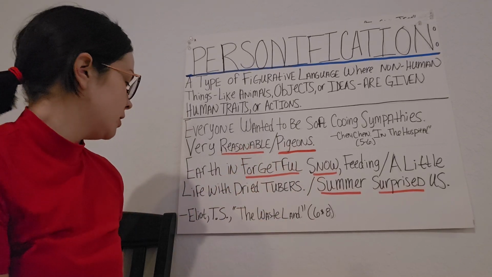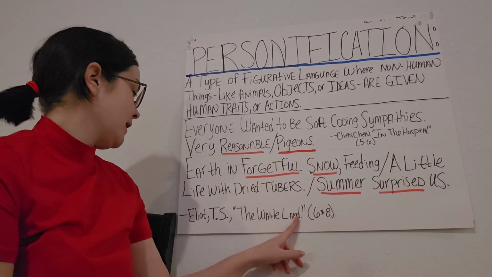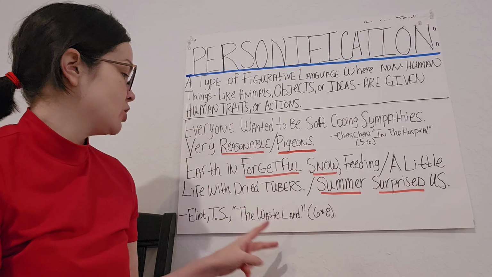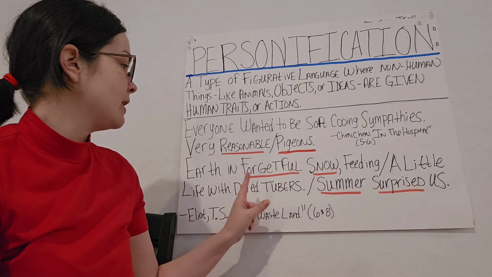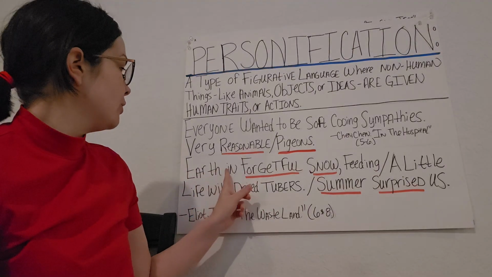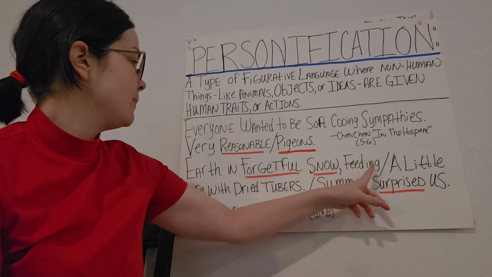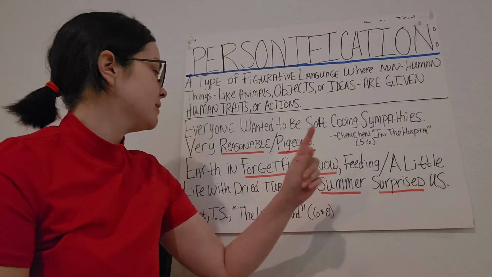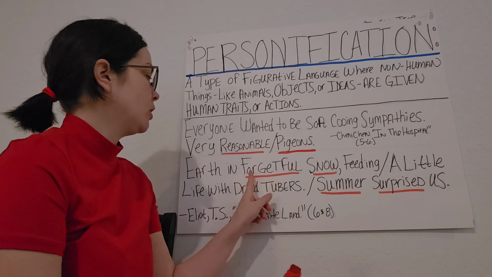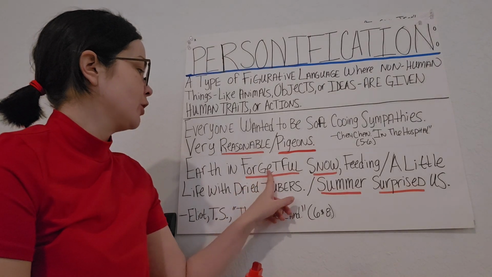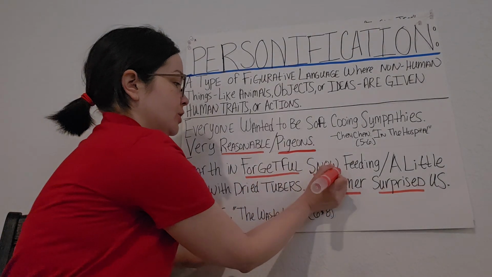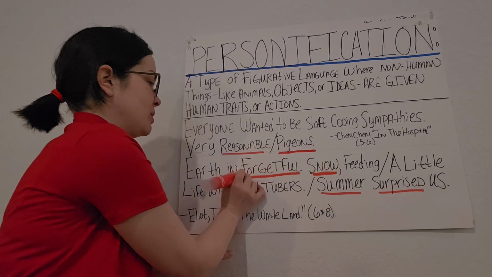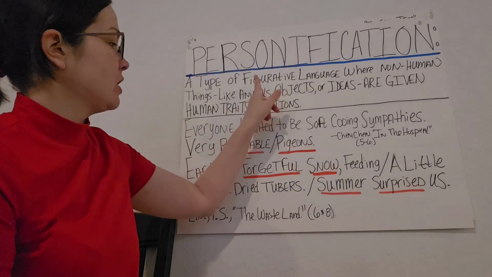Our second example here is a poem called The Wasteland by T.S. Eliot. We actually have two examples of personification here in line 6 and in line 8. So we've got the earth in forgetful snow feeding, a little life with dried tubers, summer surprised us. So our first example here is going to be forgetful snow. So we have snow, and we are assigning it a human trait of being forgetful. And that matches our definition.